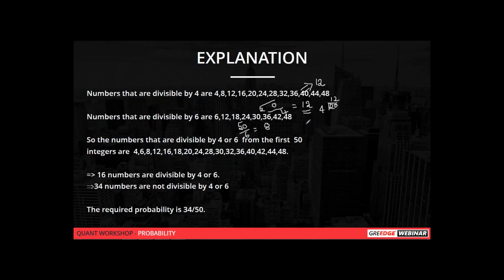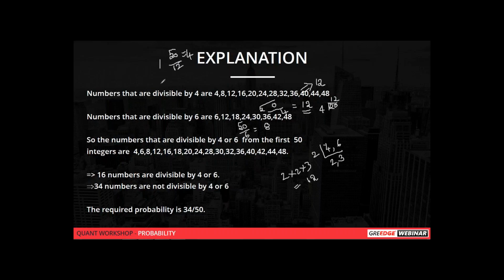But there will be some common factors between 4 and 6, so you have to take the LCM of 4 and 6. The LCM will be 2 into 2 into 3, which is nothing but 12. So you take 50 divided by 12, and the quotient will be 4.